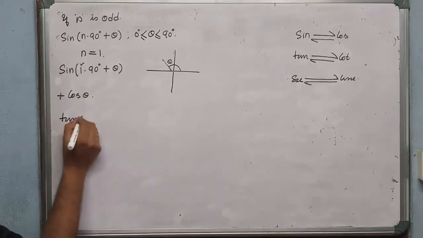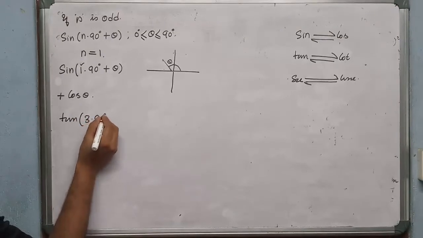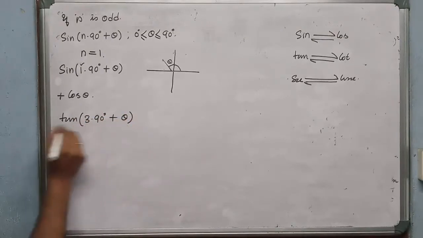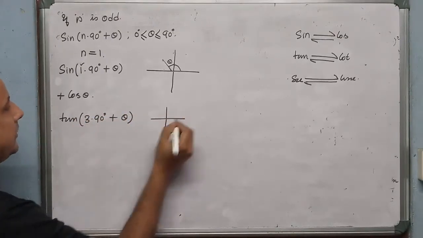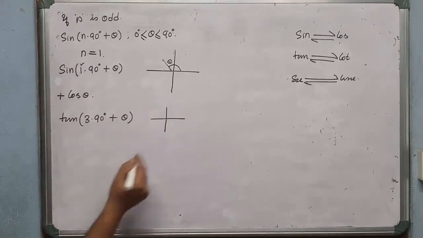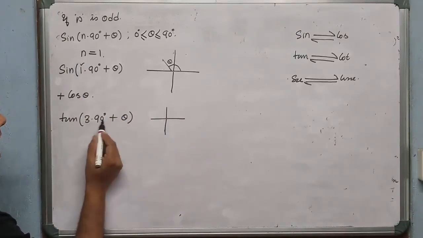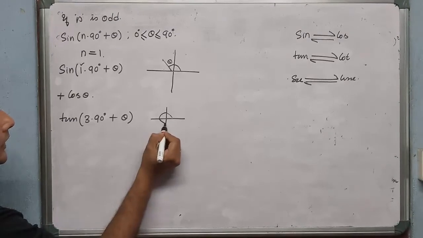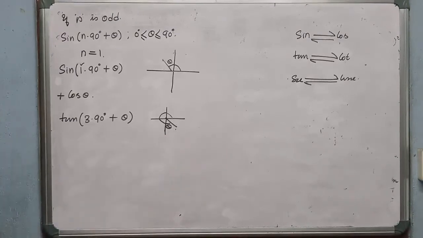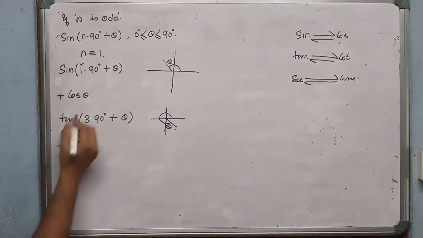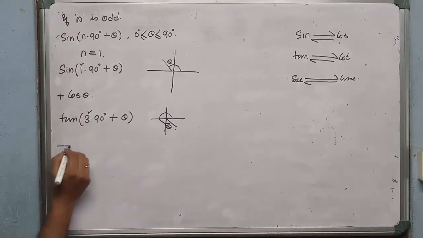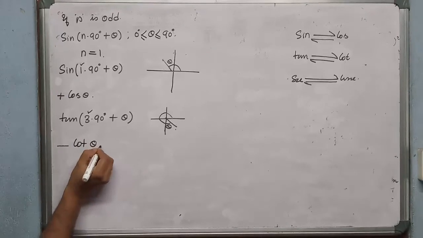Similarly, tan of 270 degree plus theta. Which quadrant does this lie in? 3 is also odd, so tan will be cot. 90, 180, 270 plus theta. Which quadrant? Fourth quadrant. In the fourth quadrant, tan is negative, and due to this odd number, tan will be cot theta.